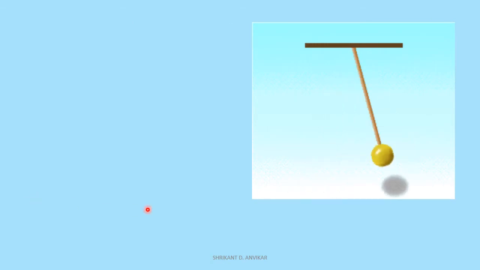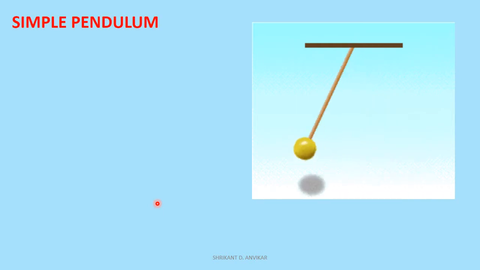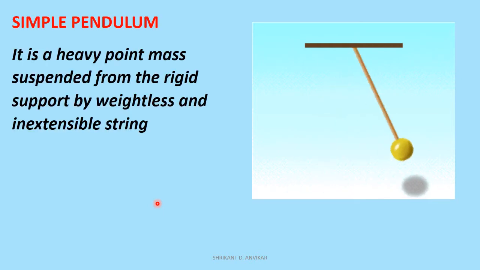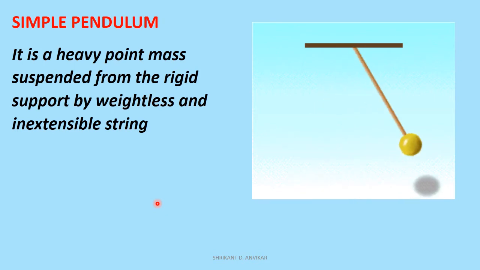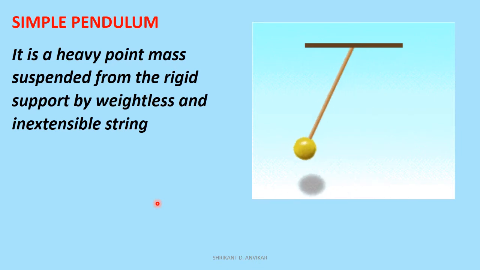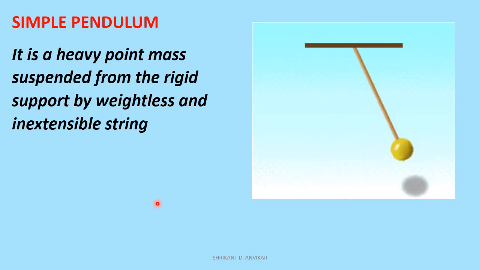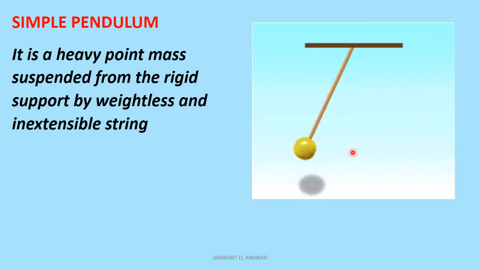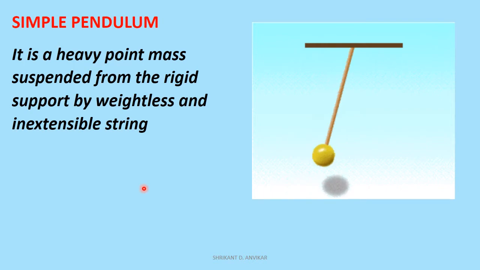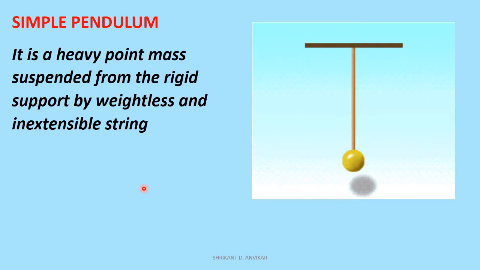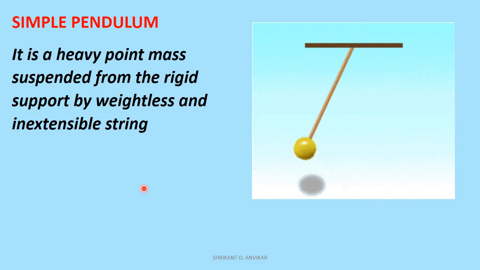Simple pendulum. Ideal definition of simple pendulum. A simple pendulum consists of a heavy point mass, and this heavy point mass is suspended from a rigid support with the help of a weightless and inextensible string. Inextensible string means what? The length of the string remains as it is when a certain mass is connected to its end.